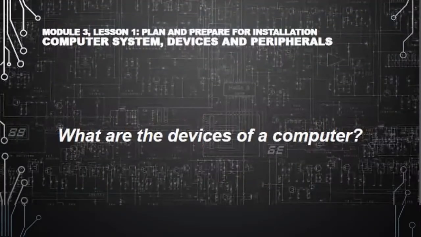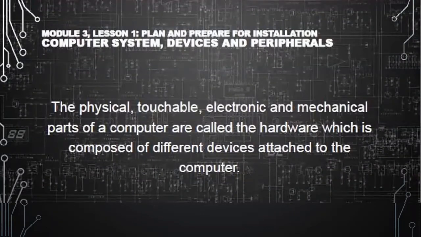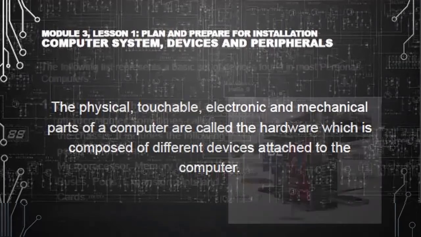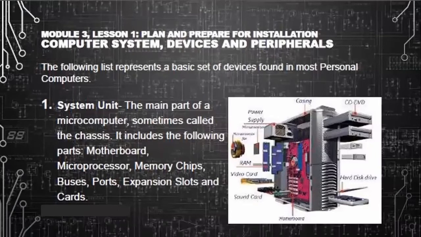What are the devices of a computer? The physical, touchable, electronic, and mechanical parts of a computer are called the hardware, which is composed of different devices attached to the computer. The following list represents a basic set of devices found in most personal computers.